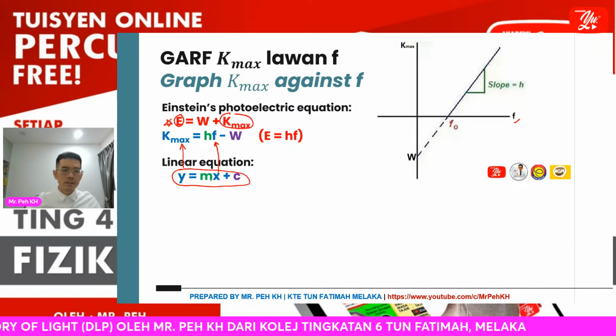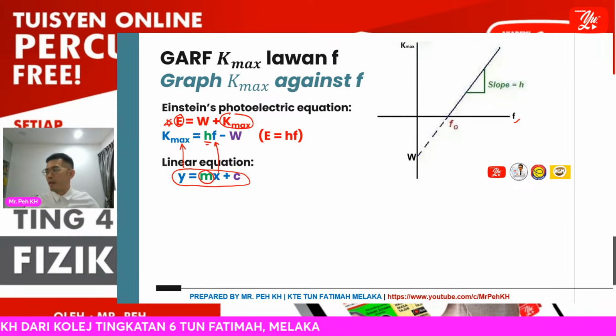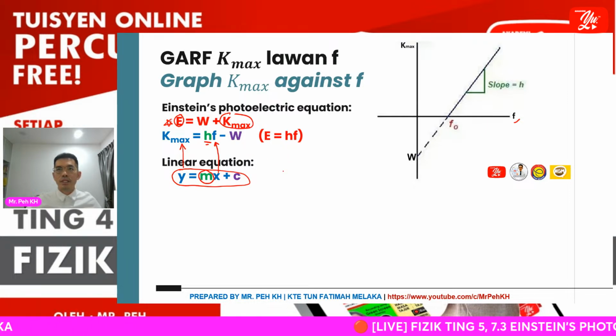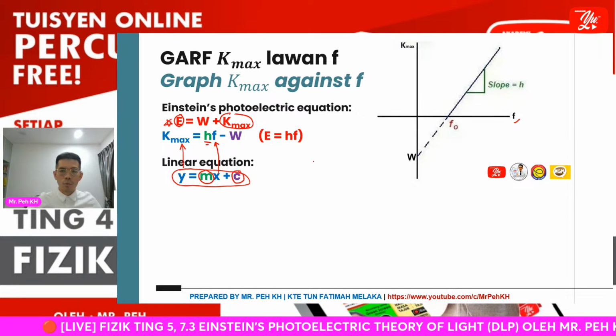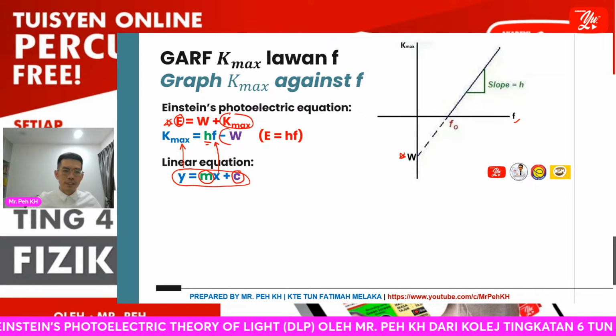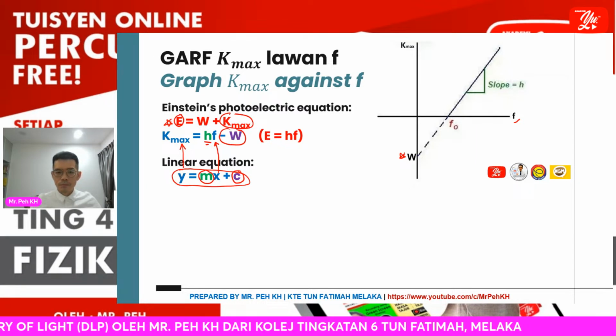So the gradient m of the graph will be the value of h, which is the Planck constant with the value of 6.63 times 10 power negative 34. Then the y-intercept c will represent the work function of the metal.